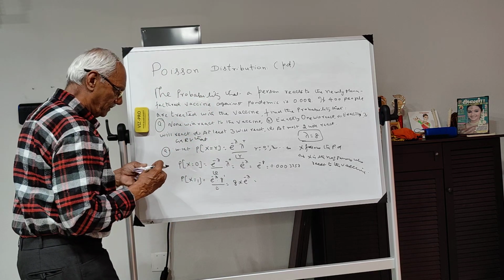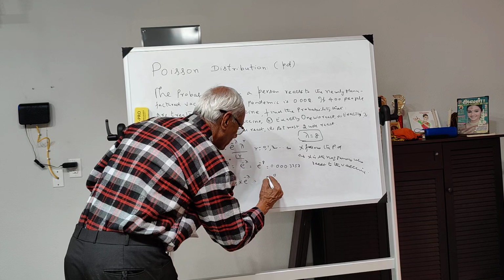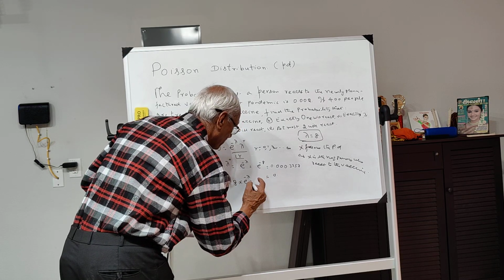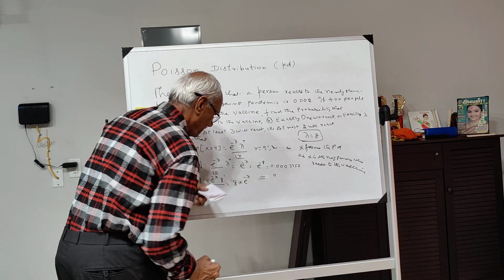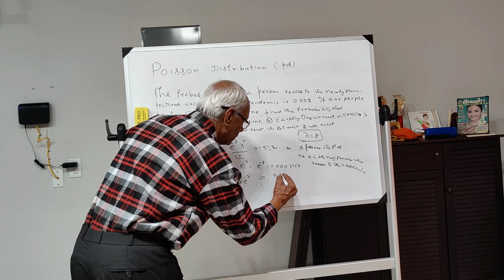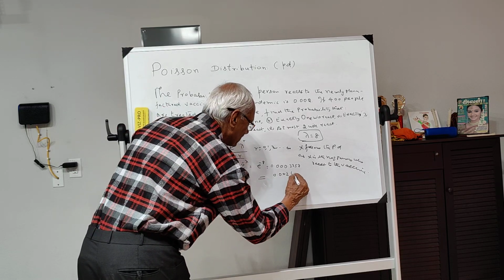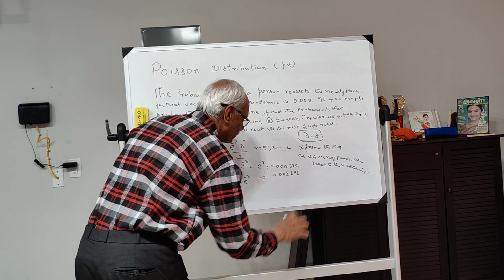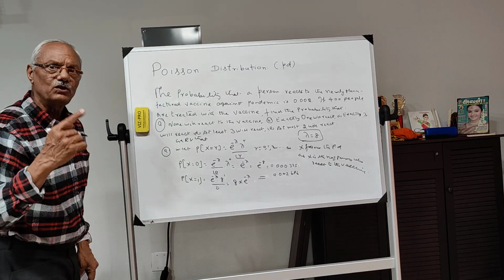When you go for the multiplication, you will find 0.002686.